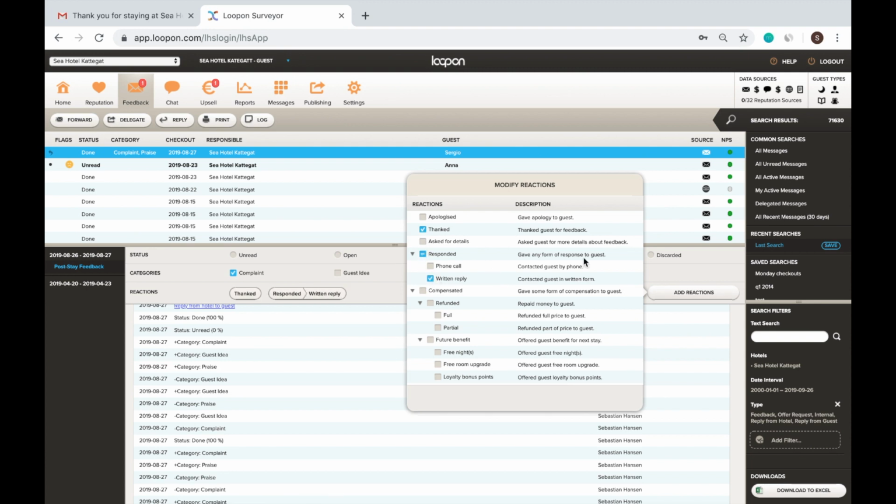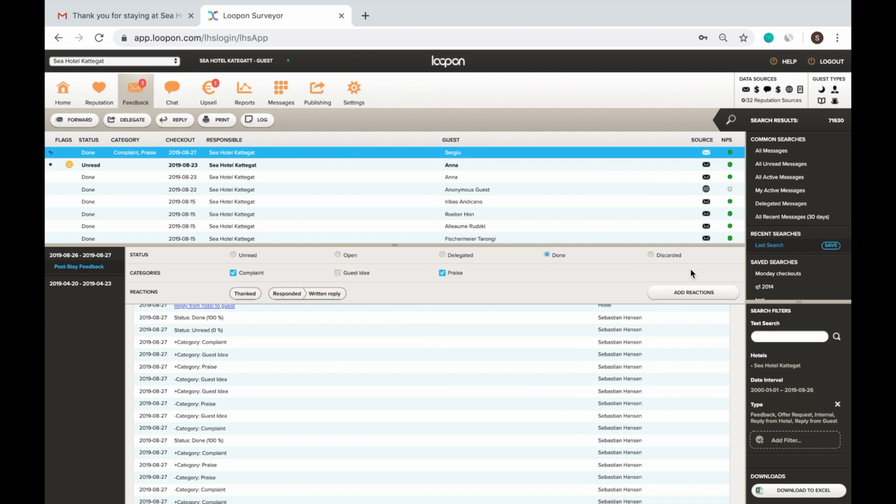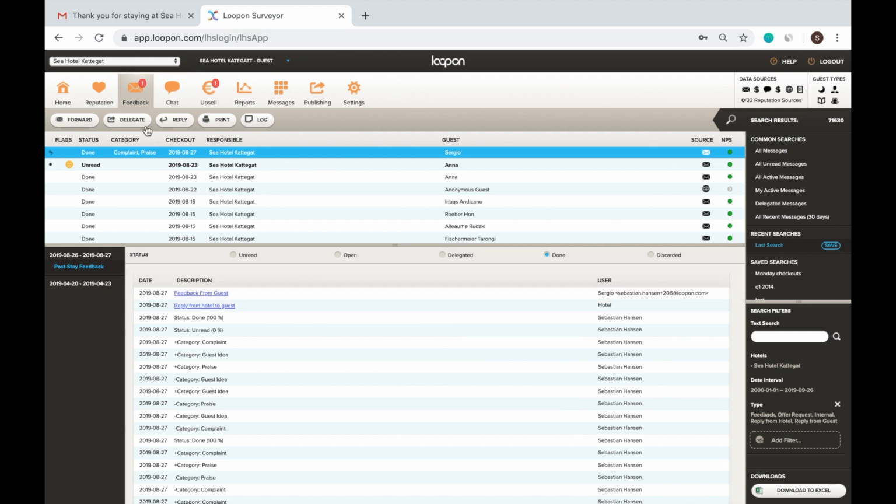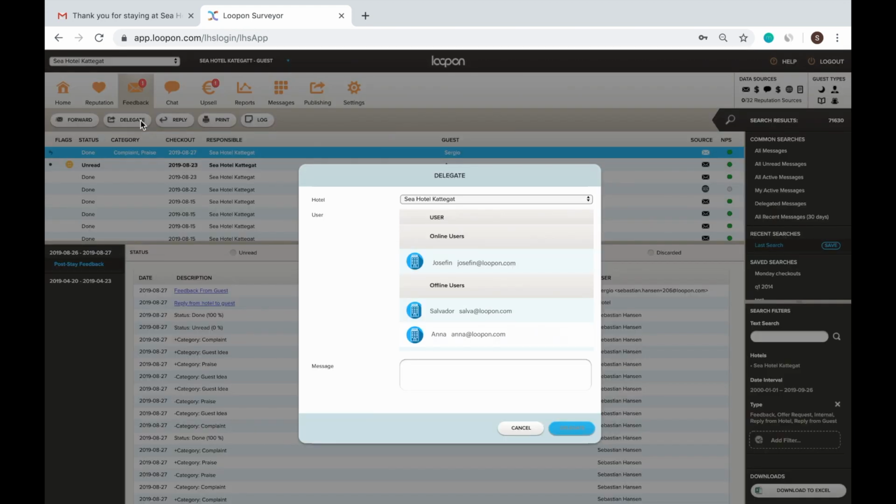If you think that someone else should handle this particular piece of feedback, you can delegate it to a colleague. Simply press Delegate and select a colleague. Feel free to add a message to explain why you are delegating it.